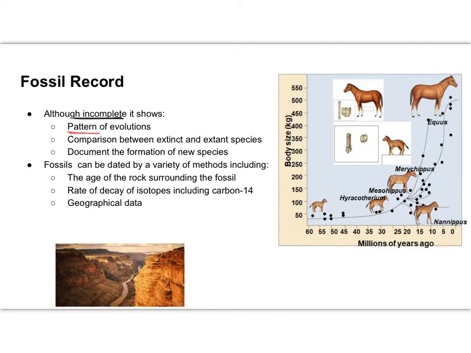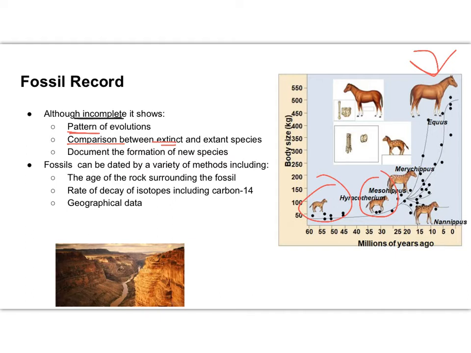It will show patterns of evolution, which will allow us to make comparisons between both extinct and extant species. Extant species would be current species that still exist. On the graph over here on the right, you can see this progression with horses. We can compare these extinct species of horses to the current horse species, and we can see the patterns and the change throughout. Okay? It also helps us document the formation of a new species.